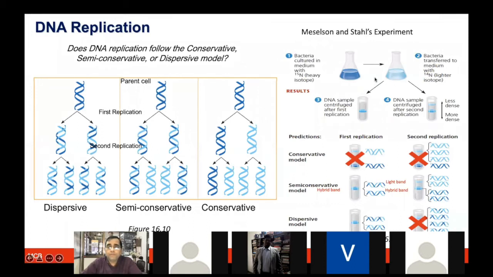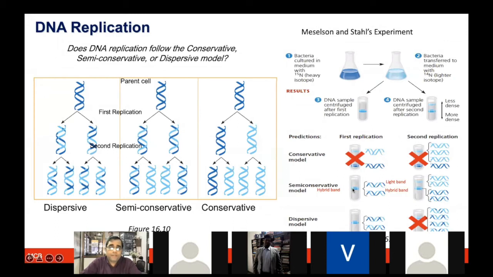So the new medium was having the 14N, or the lighter isotope. Now he transferred this to the medium which is having the 14N, or the lighter isotope. And because you are having the heavy or the light isotopes, if you do the density centrifugation, you can actually separate the layers of the 15N and the 14N. So we'll just focus on this part of the experiment, which was done by Meselson and Stahl.